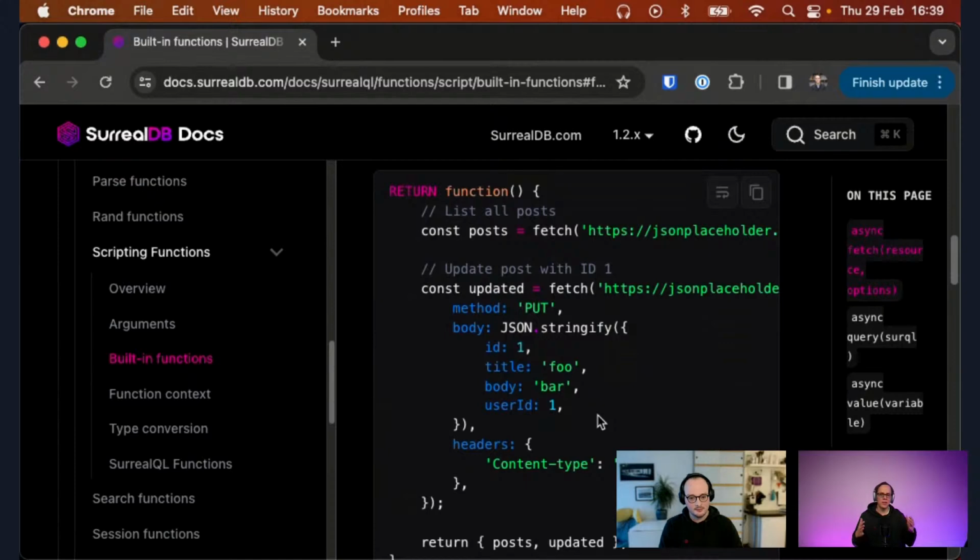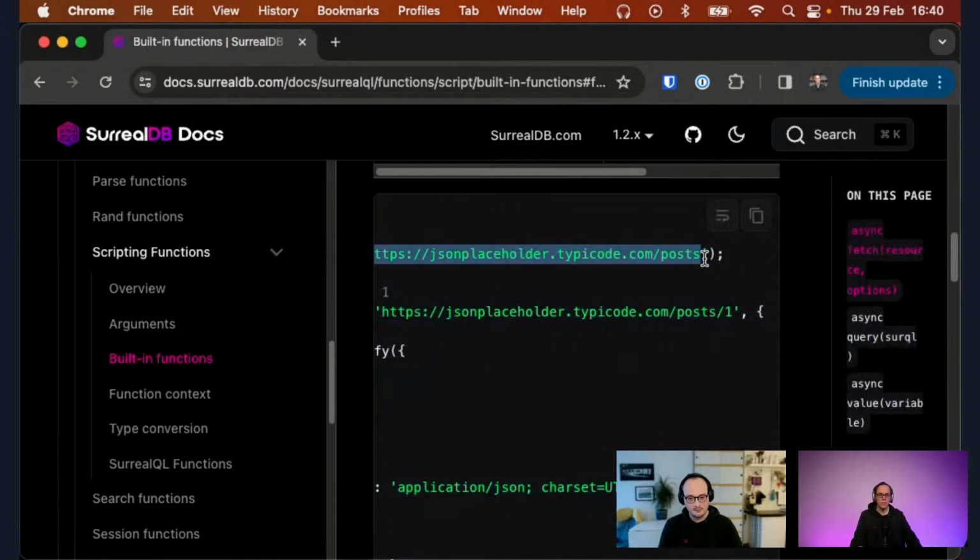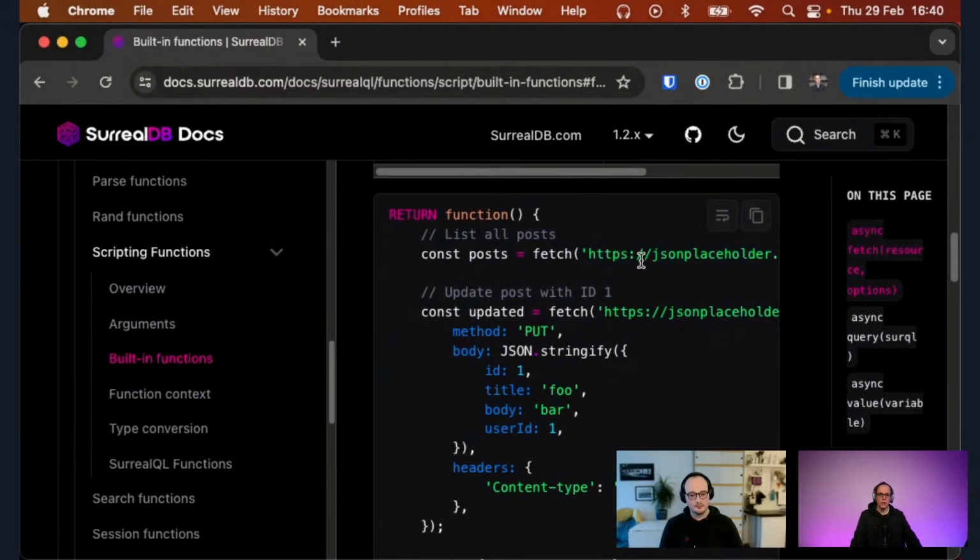In one sense, we also have the HTTP functions, which can also grab stuff from an API. Do you have any opinion about the difference there?